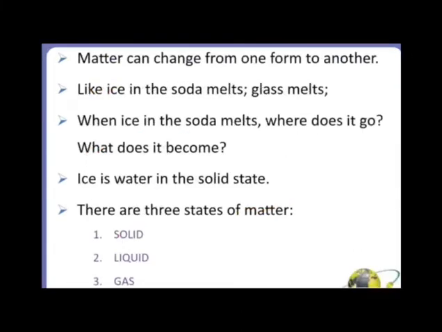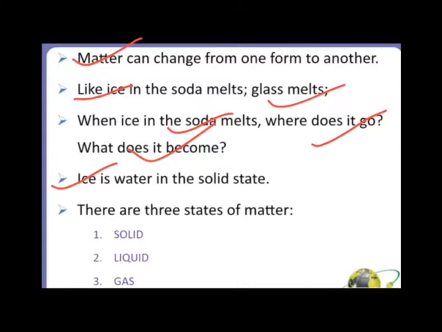Matter can change from one form to another also. Yes, matter can change from one form to another. And how is this possible? Let's take an example. Like ice in the soda melts, like glass melts on heating. When ice in the soda melts, where does it go and what does it become? Ice is water in the solid state. So what happens with the ice? It melts in soda. Okay, and the solid state changes into the liquid state, that is water.